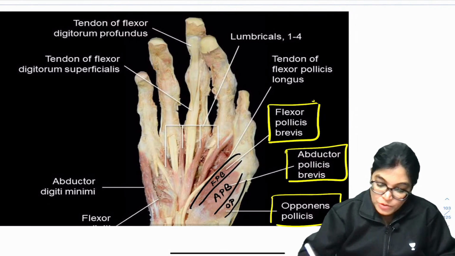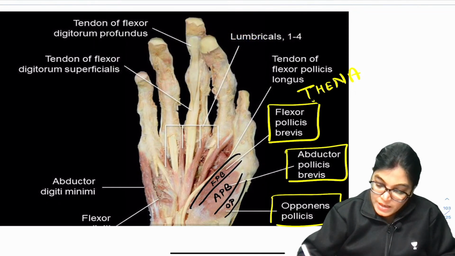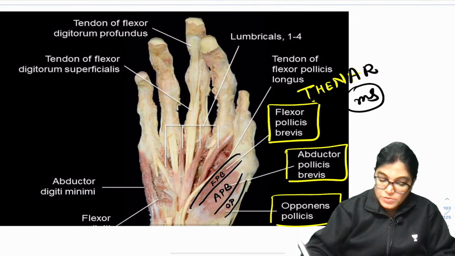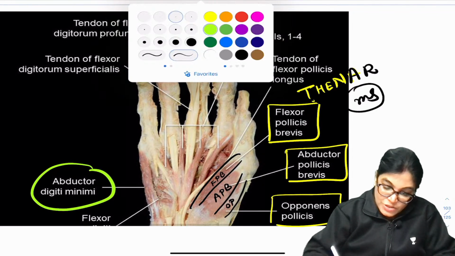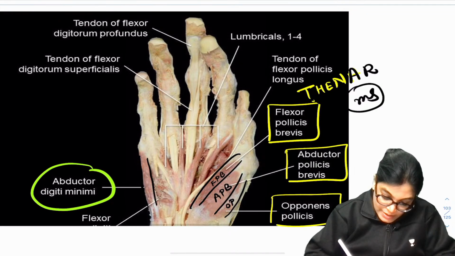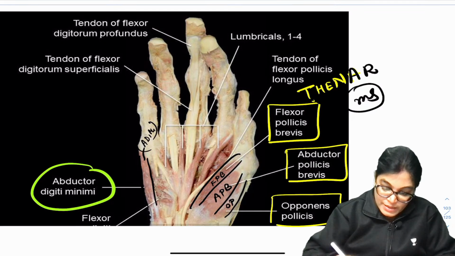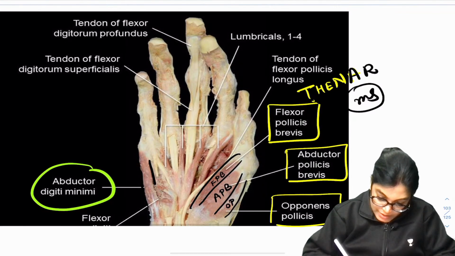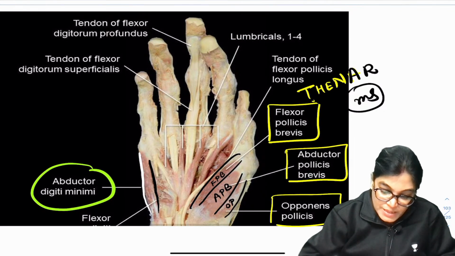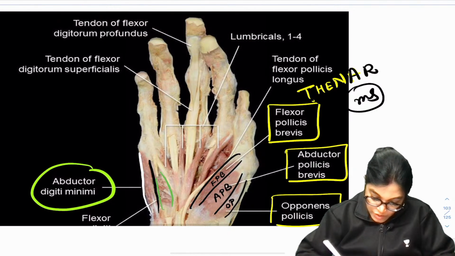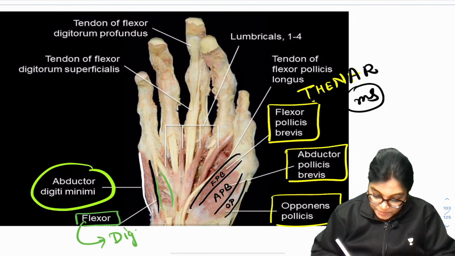Now I am moving on to the hypothenar. Sorry, slip of tongue. These were the thenar muscles. Now let's move on to the hypothenar eminence. In the hypothenar eminence, abductor digiti minimi muscle is clearly seen. This is the abductor digiti minimi, and on its medial aspect, the other muscle slip which you are seeing, this one, is flexor digiti minimi muscle.